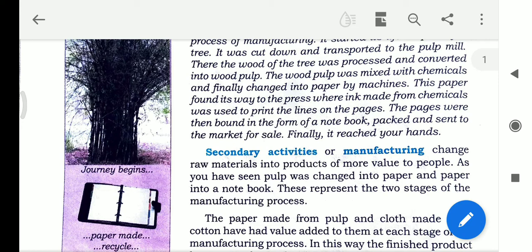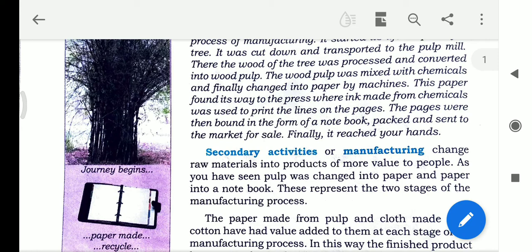Manufacturing is known as the secondary activity. Already in the agriculture chapter you learned about the primary, secondary and tertiary activities. So in this chapter, in the case of industries, manufacturing lies in the secondary activities.